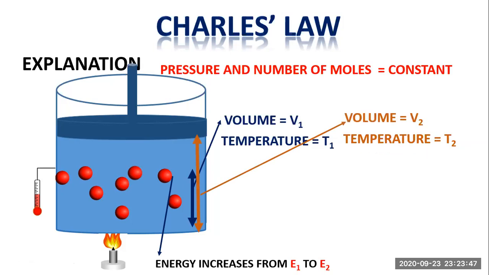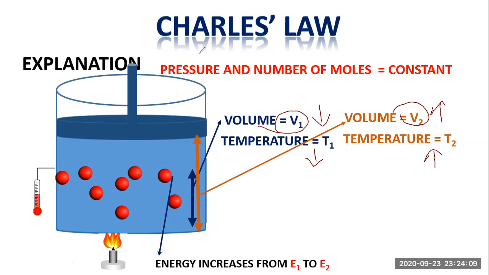As we can see, the initial volume was smaller as compared to the final volume, which is greater. And it happens due to the increase in temperature. So when we increase the temperature, the volume is also increased. And initially, when we have low temperature, the volume is also smaller.